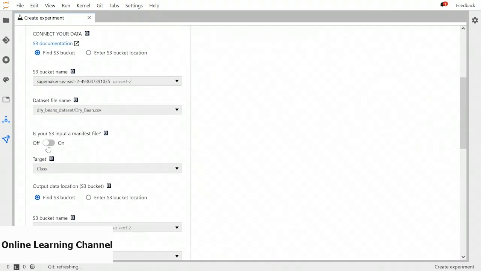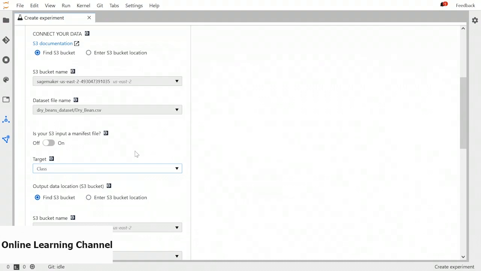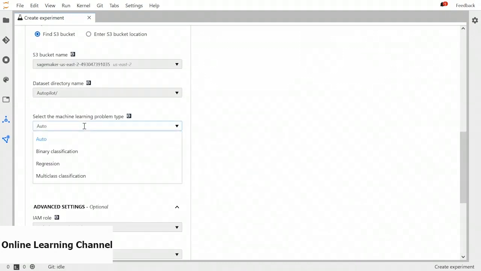And press it if your S3 input is a manifest file. It means it also has metadata along with the input data, but our file is just a simple CSV. We also need to specify the target variable ourselves, so we have class as the target variable. Then it requires an output location for storing all the results. You can also select the machine learning problem type, either it's binary classification, regression, or multi-class classification, or you can choose auto.